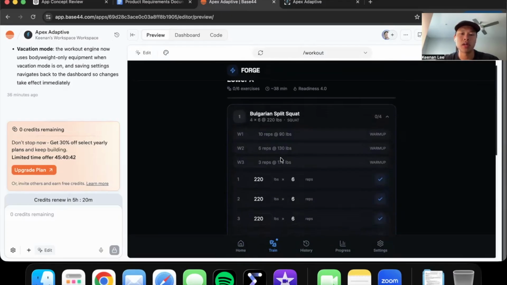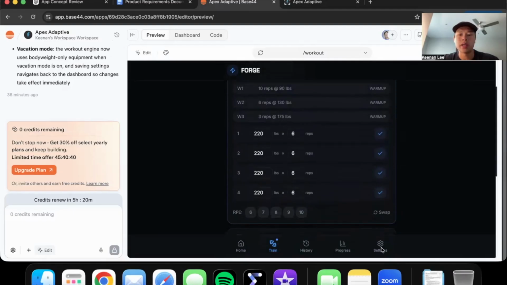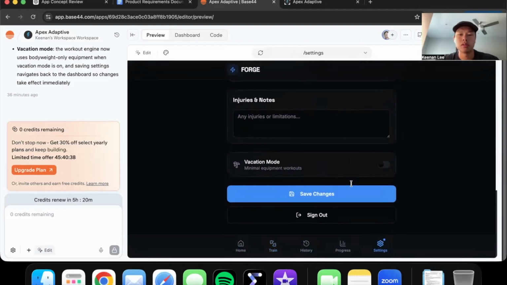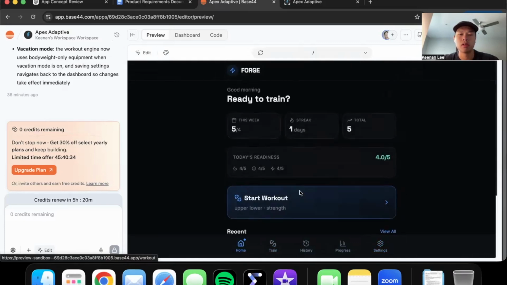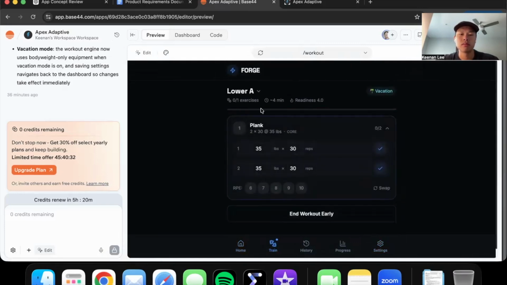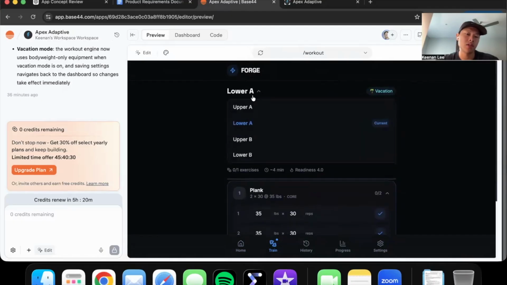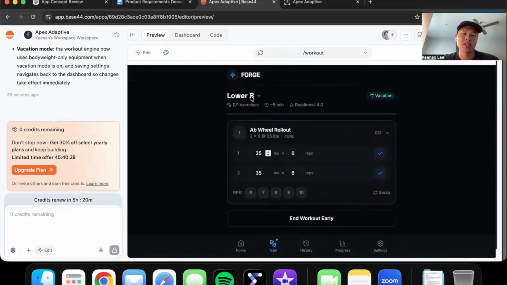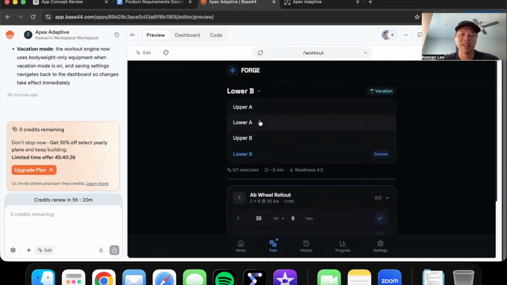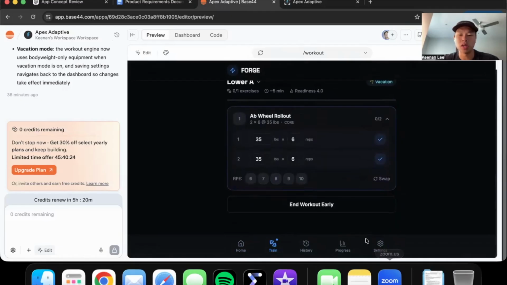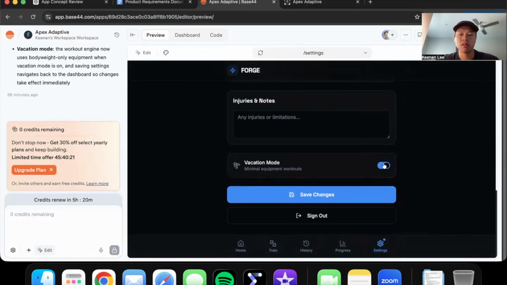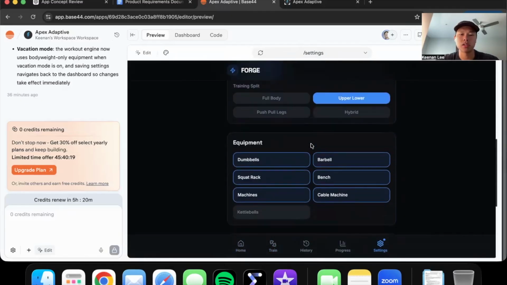But let's say I am doing lower body, and let's say I'm on vacation mode. Let's try it out. Vacation mode, save changes. Oh, see, some stuff just doesn't work. It basically removes all the exercises that require equipment. So since this vacation mode doesn't work, let's go to equipment.